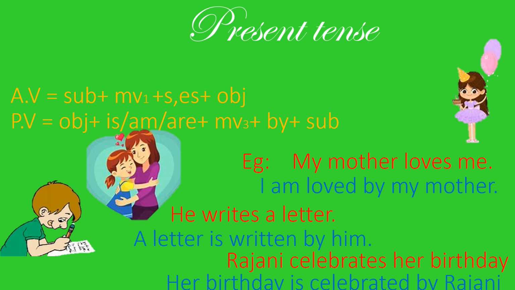So we will see the examples to clarify this. My mother loves me. My mother is the subject, loves is the verb, and me is an object. If I try to make it passive voice, I bring the object first, me, then helping verb is, then loves becomes loved by my mother.